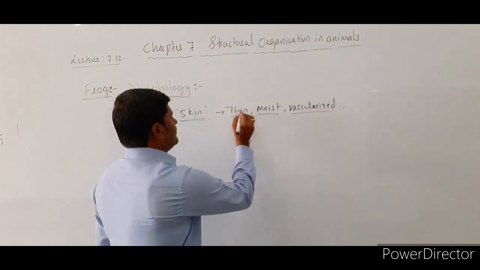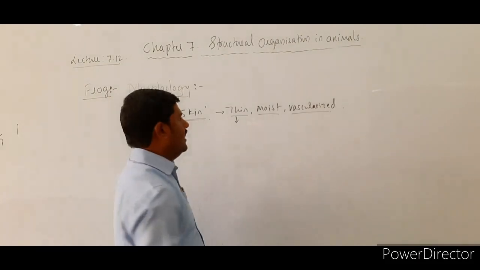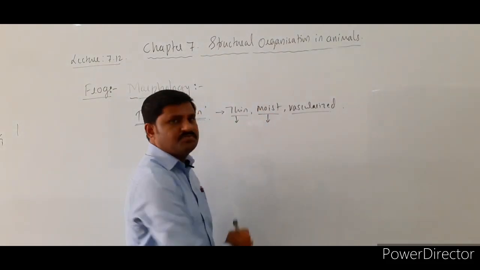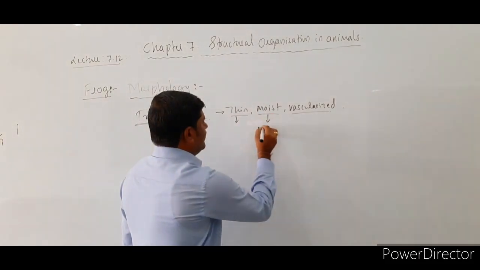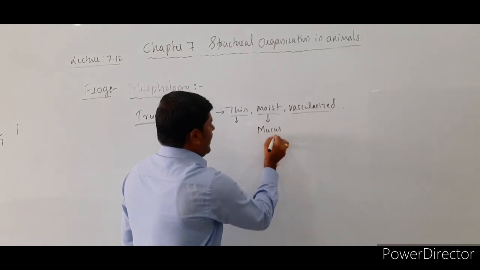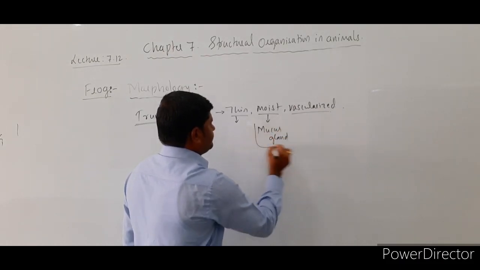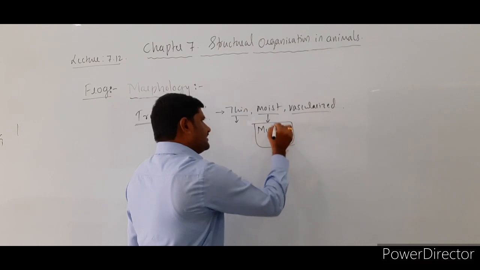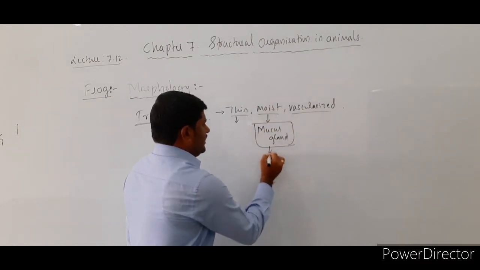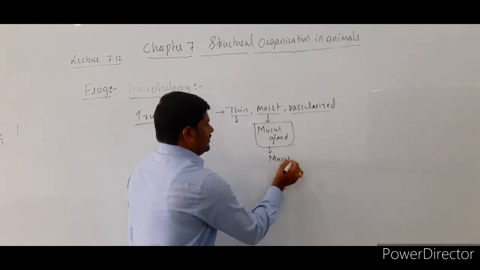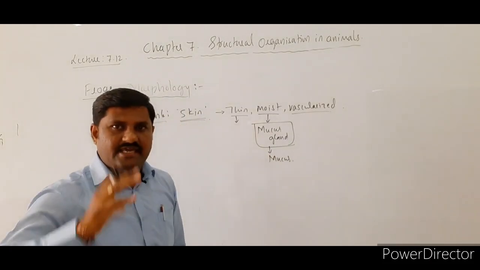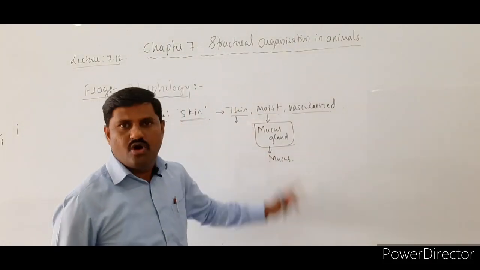Since it is thin and moist, why is it moist? Because of the mucus glands present over it, and these mucus glands secrete mucus that keeps the skin always moist.